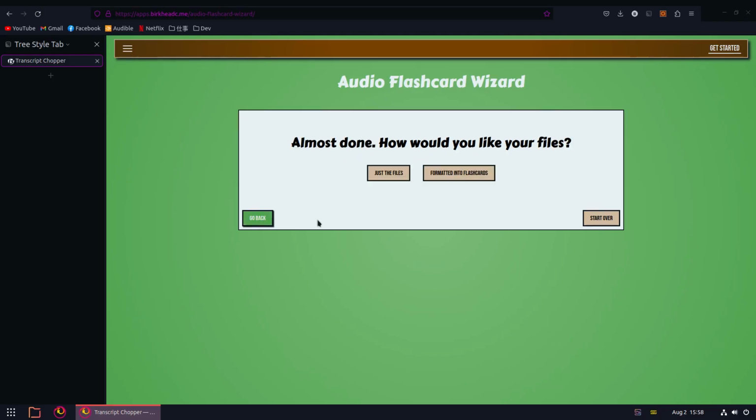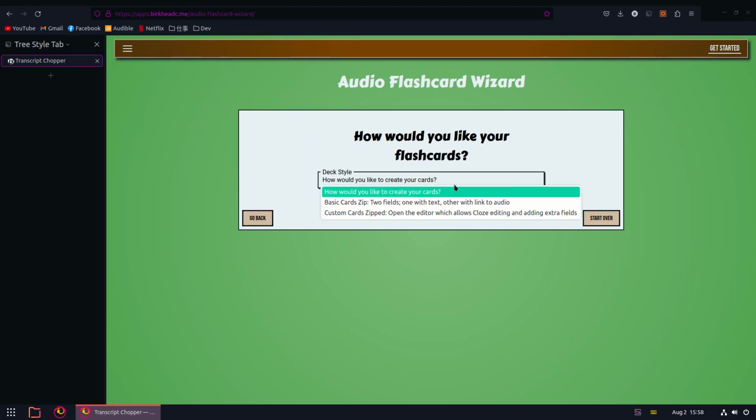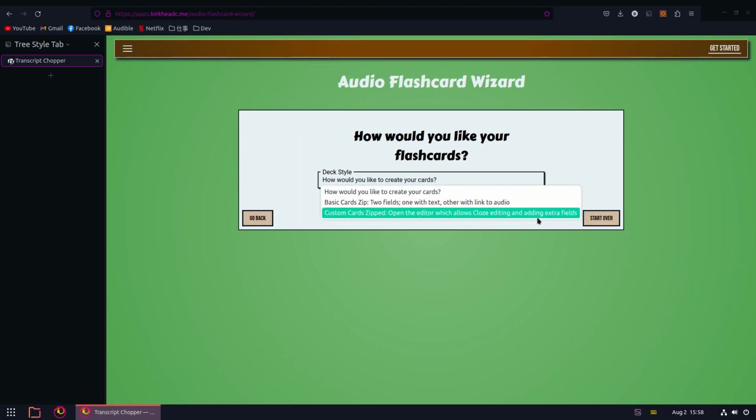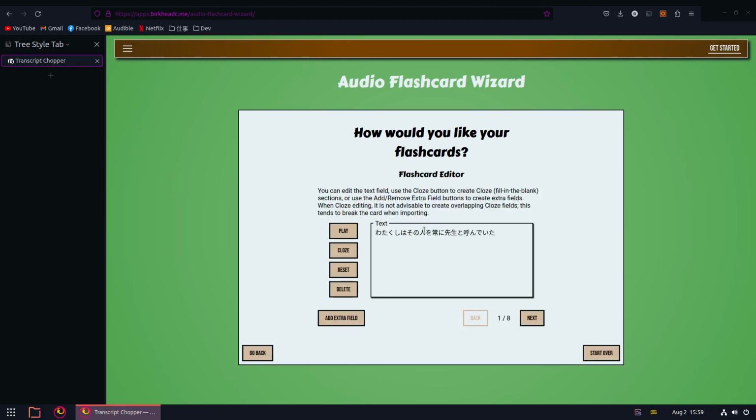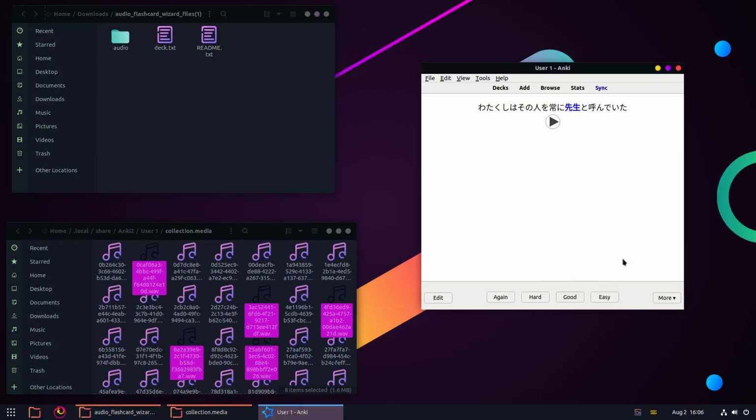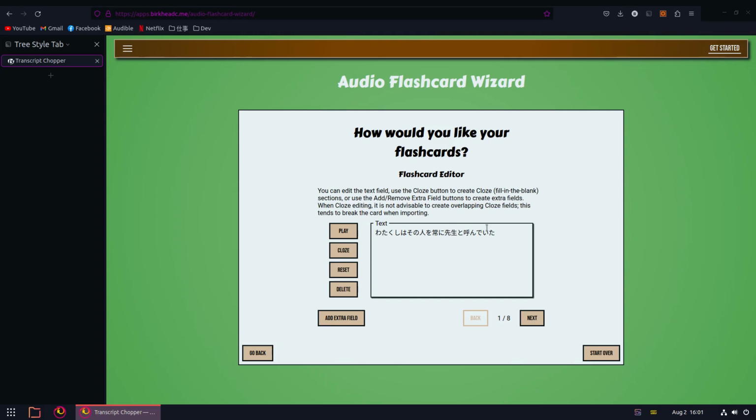Going back, if we select this other option for export, it opens up the final editor. Here, you can do a few things to customize your cards further. First, you can use the close button to create fill-in-the-blank style cards. These will look like this in Anki. You can also, again, simply edit freely, reset the contents, or delete this entire section.